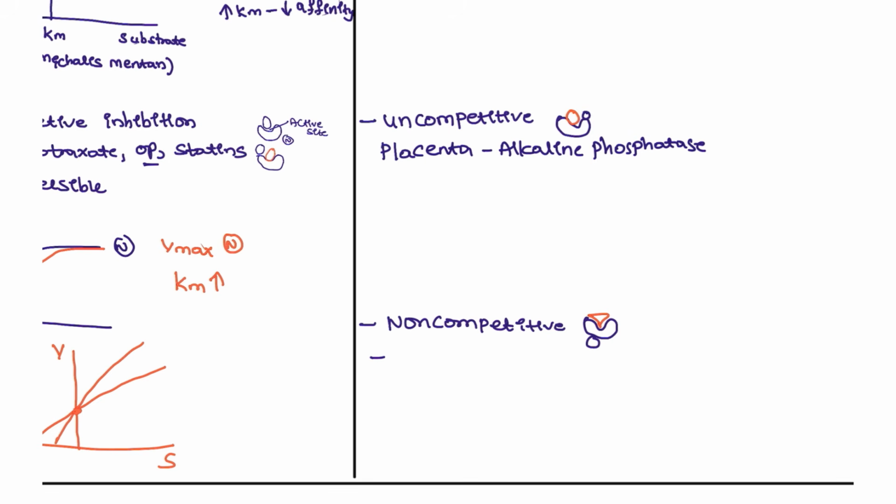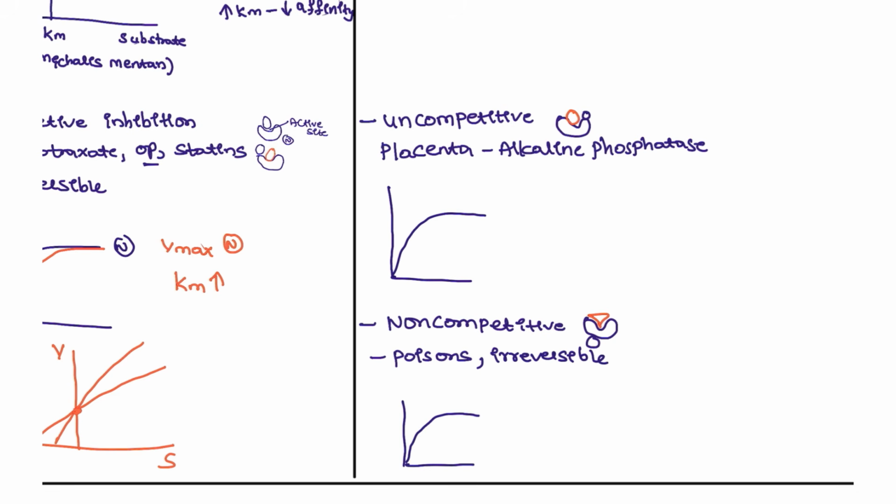Next, in the non-competitive, mostly poisons, and these are irreversible, such as cyanide is one of the examples. Coming back to the graphs, this is the normal. This is the normal graph, right?